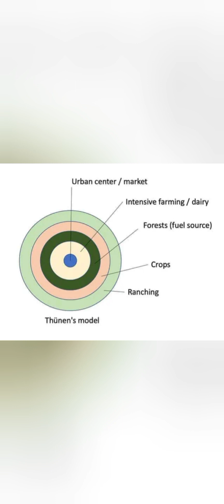According to this model, there is only one type of town or city. Von Thunen had taken Central Europe as his model for study. The most urbanized center, the market area, the city, is in the center. According to this model, this market is an isolated market. That means there are no trades done outside this market.